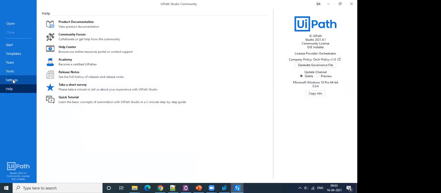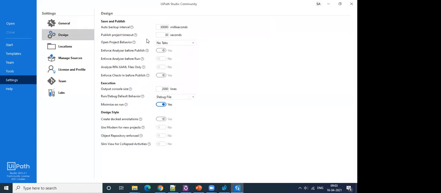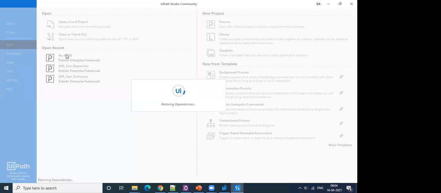Now if you go to settings, whatever settings I have defined in that file are enforced. You will not be able to make changes to this, and it will say you are governed via company policy. Likewise, it is for this, whatever options I have enabled here. And then let me quickly show you how the workflow analyzer window will look once this governance is applied.